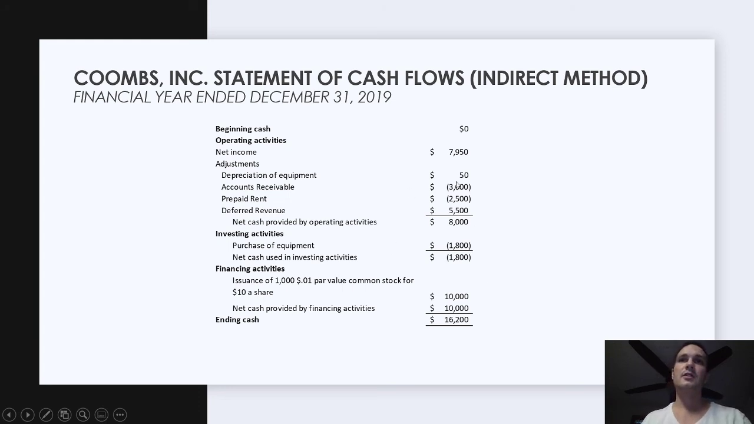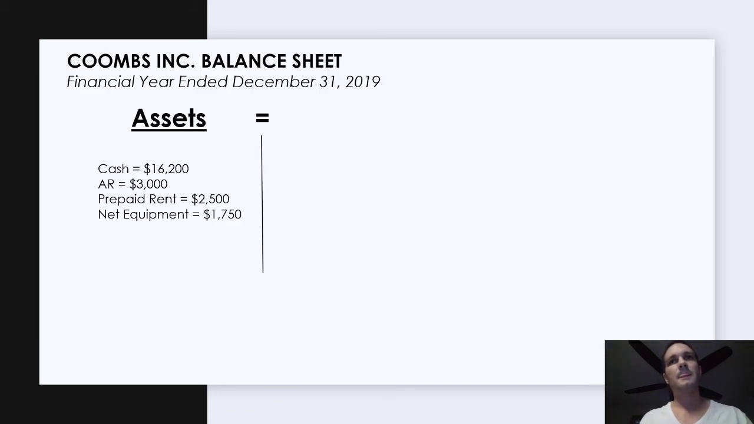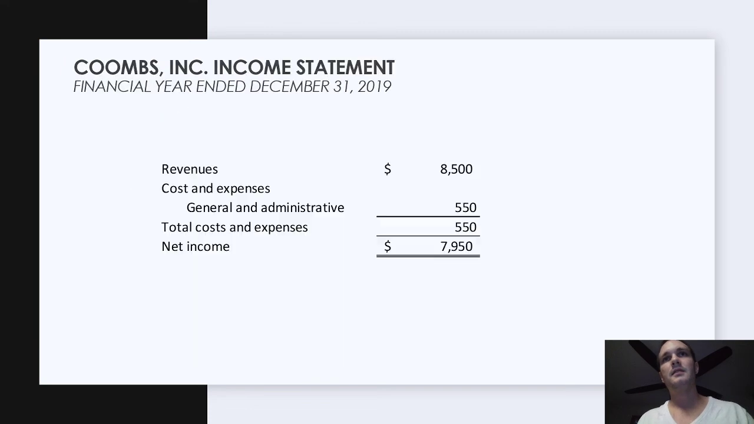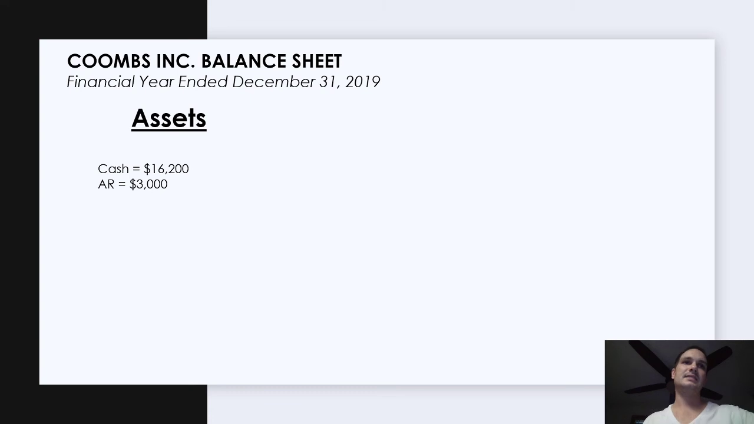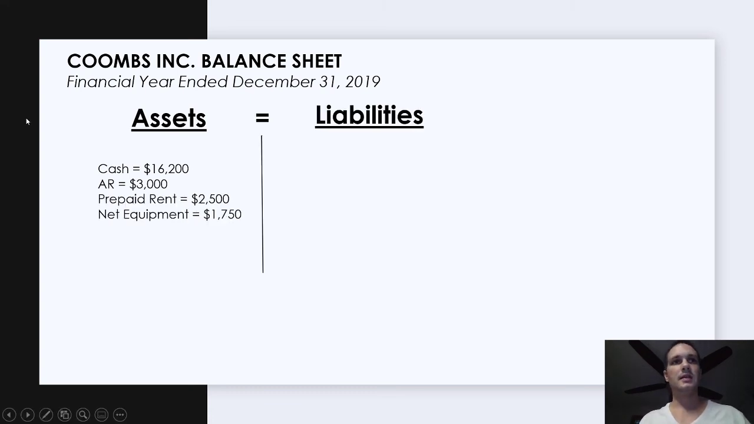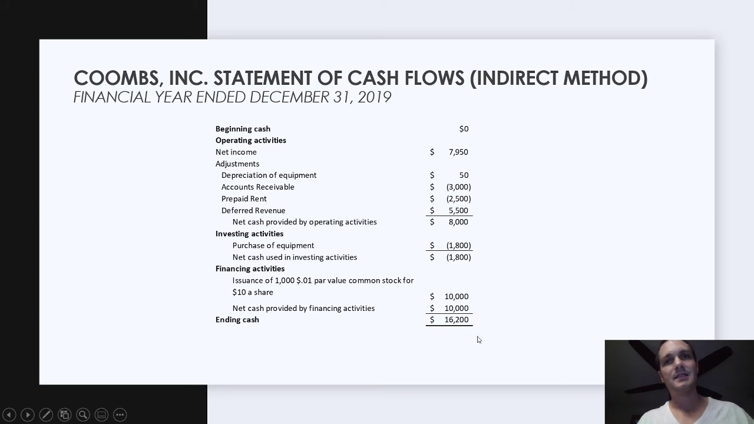And then our checks here are: does net income tie to the income statement? Does our beginning cash tie to beginning cash? And does our ending cash tie to ending cash, or agree to it? So we had no beginning cash at the beginning of our business, so that's not an issue. Our net income, $7,950. We know our net income in our income statement is $7,950, so that ties. And then we check our balance sheet. Cash is $16,200 right here, right? $16,200. So that should be our ending cash here, $16,200.